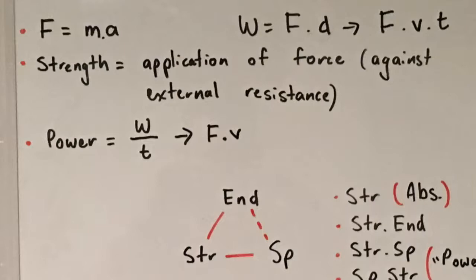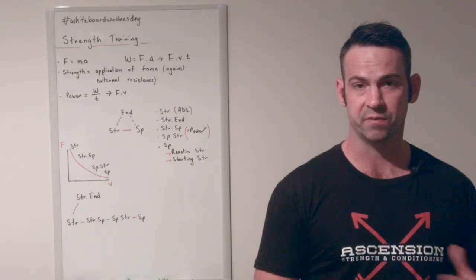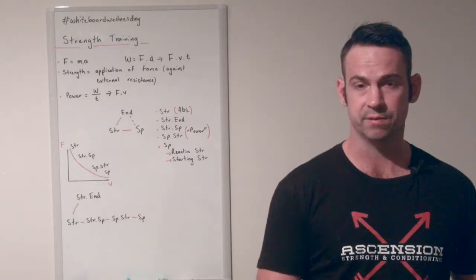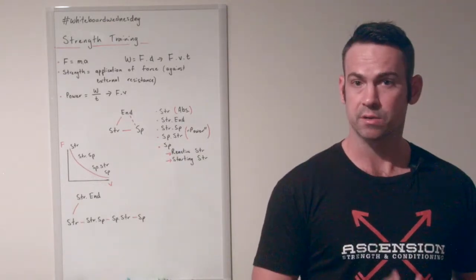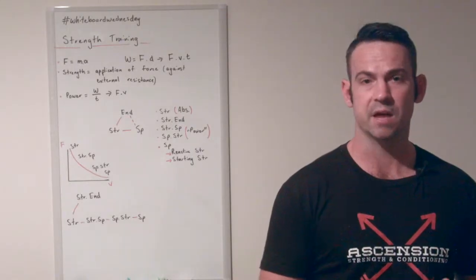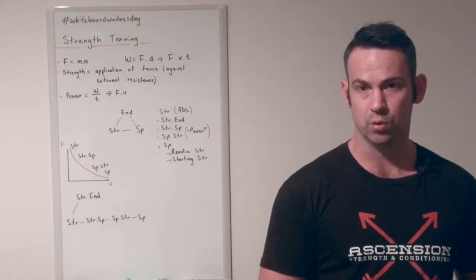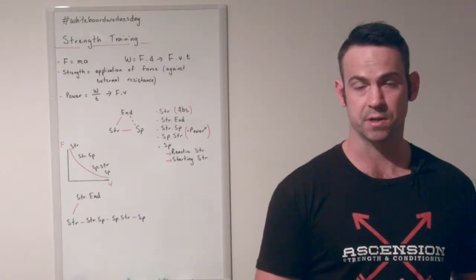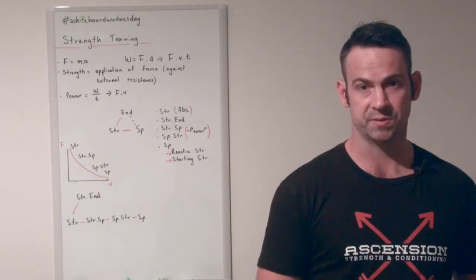Now going back to our equation, work is simply force times distance, or force times velocity times time. When we divide work by time, we're left with simply force times velocity. So if we can apply a force faster, we're generating higher amounts of power. The other issue with power is that, just like force, velocity and time, it's always present in all types of training we do.